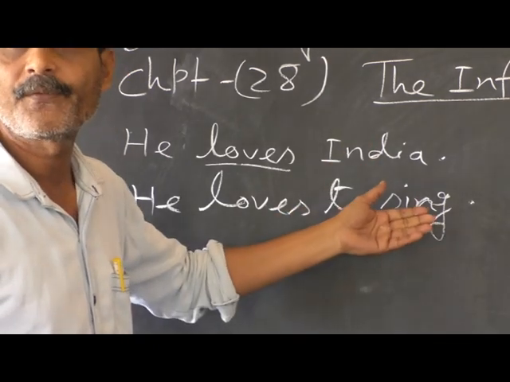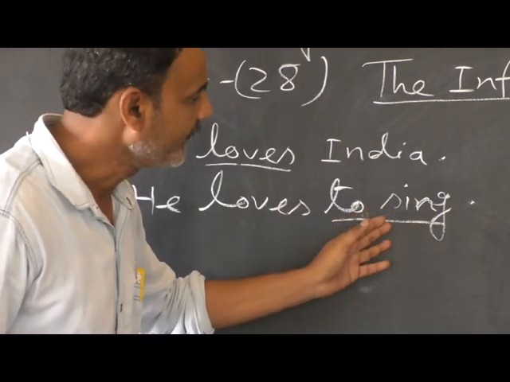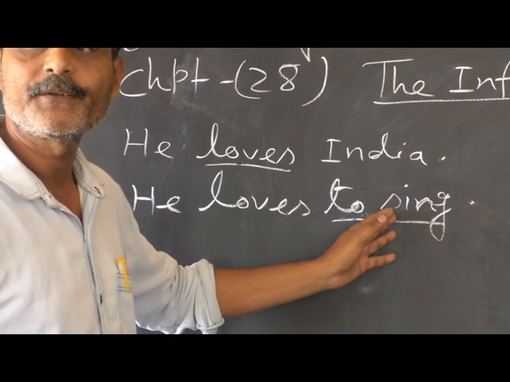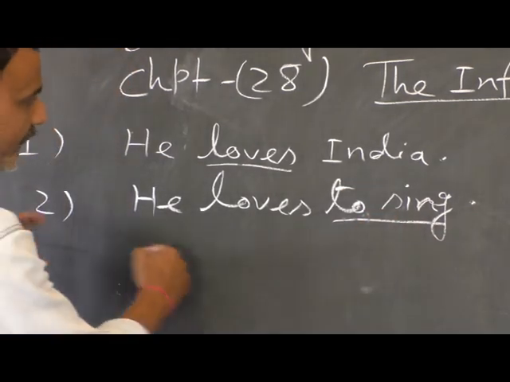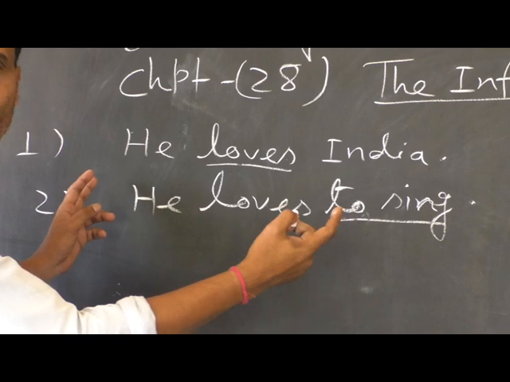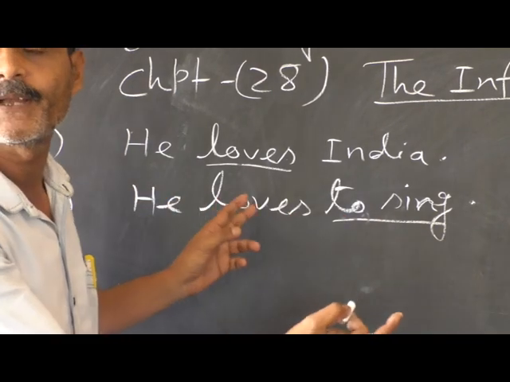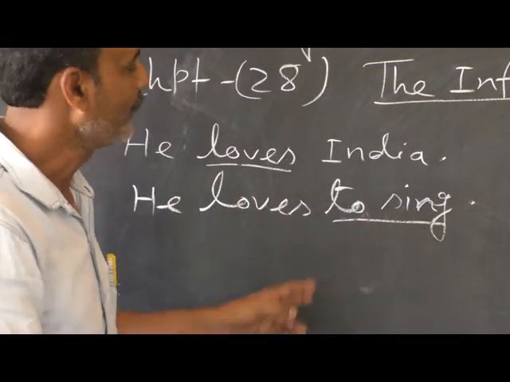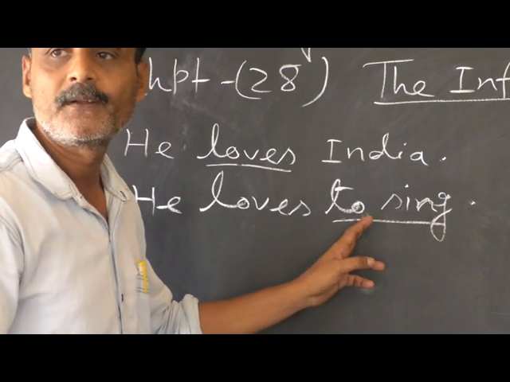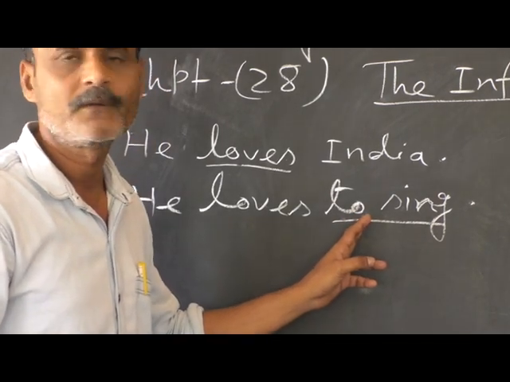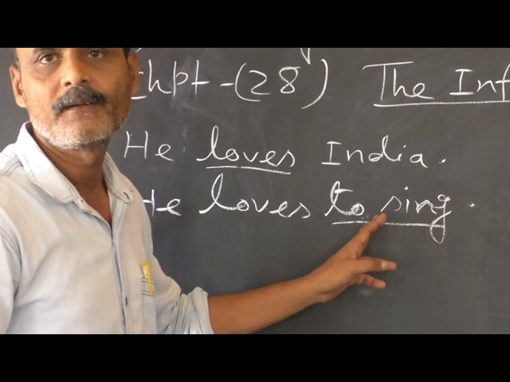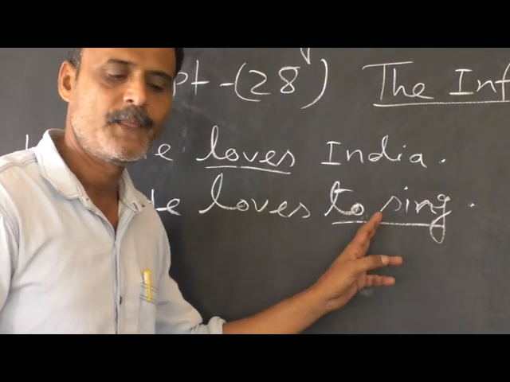Or in other words, it is not limited by number and person of the subject. If we say he to sing, we don't make any sense. So, this is known as the verb infinite, or simply the infinitive.